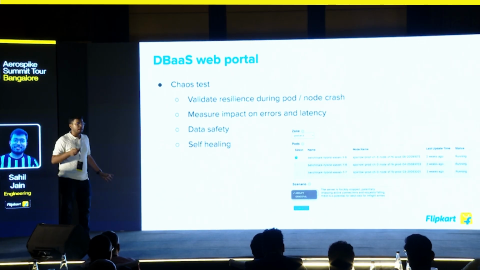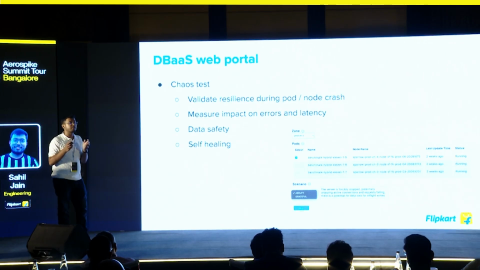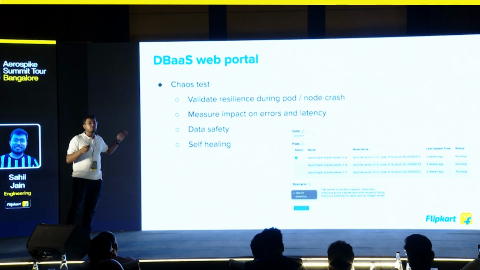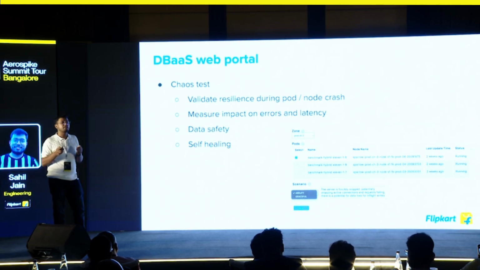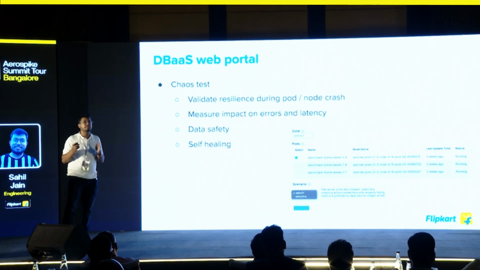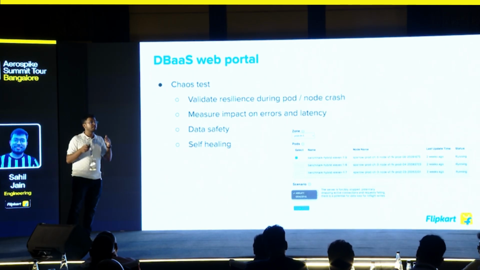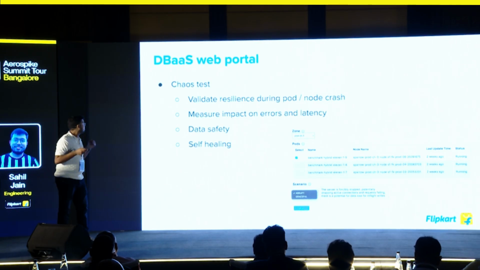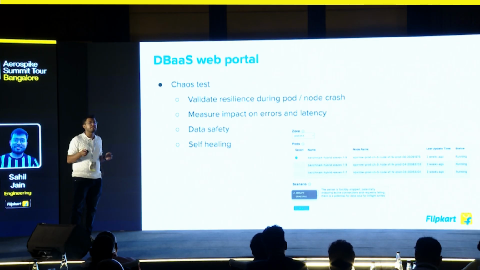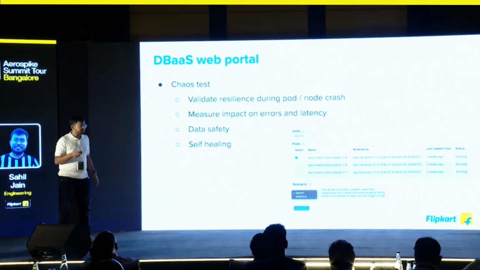Apart from the hardware calculator, we also need to test the client configuration, the tend interval, the batch index, all these things. For testing that, we run chaos testing. As a platform team, the number one priority is our system being stable even when it's in a degraded state. So we do a chaos test where a user can come and onboard to us and just kill a few pods and test that the system is able to come up, the client latency is low, and the error rates are low. We measure that data loss is not happening, and we measure that the Kubernetes pods are getting recreated. All this is done seamlessly through this.